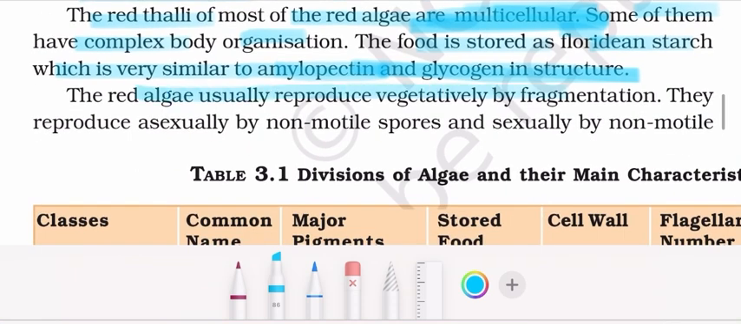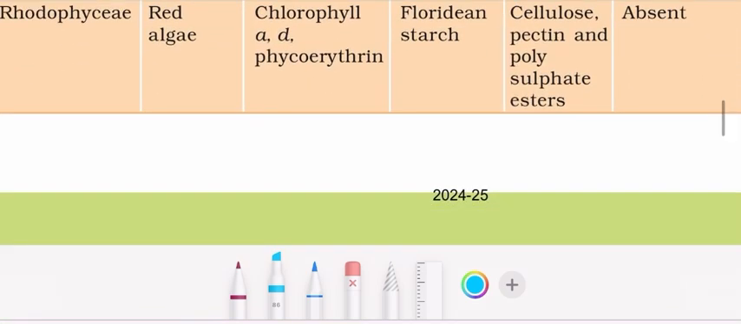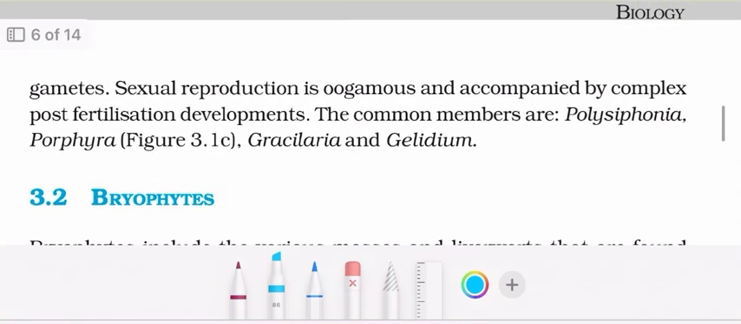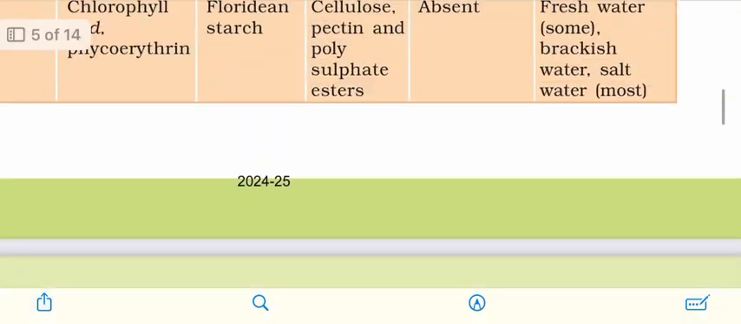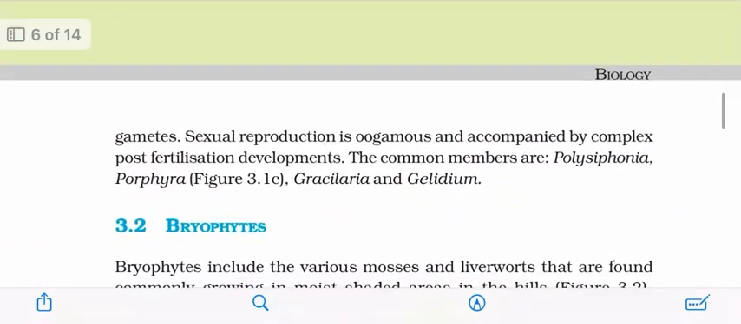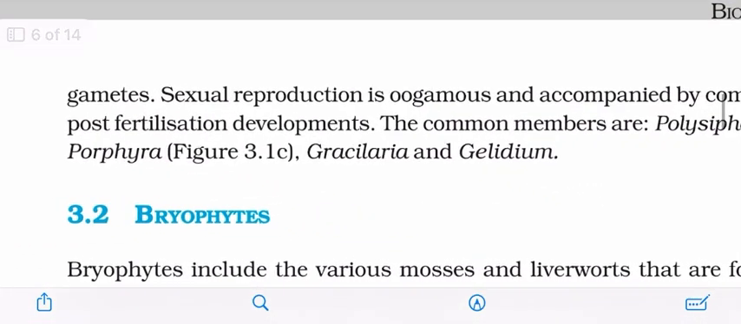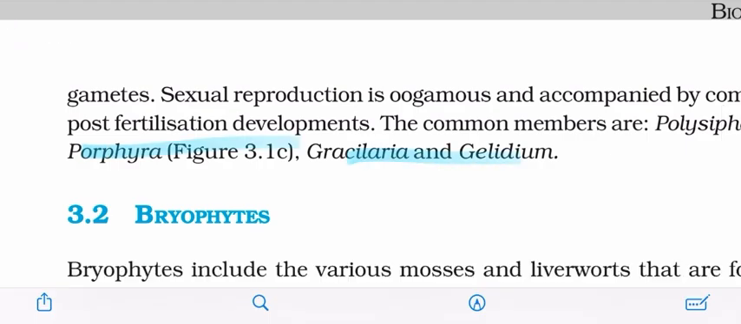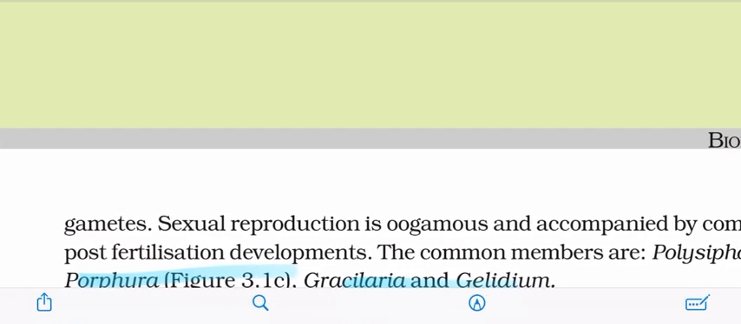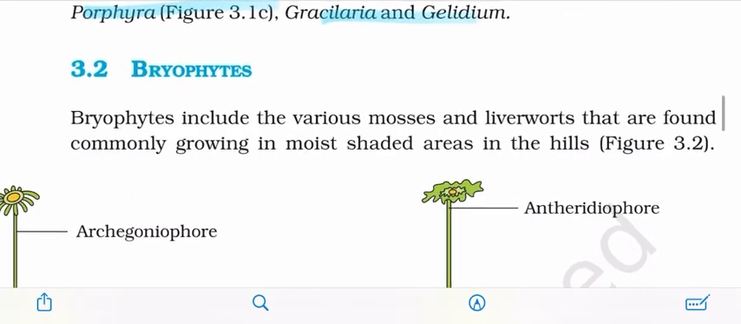Red algae usually reproduce vegetatively by fragmentation. They reproduce asexually by non-motile spores and sexually by non-motile gametes. Sexual reproduction is oogamous and accompanied by complex post-fertilization development. The common members are Polysiphonia, Porphyra, Gracilaria, and Gelidium.